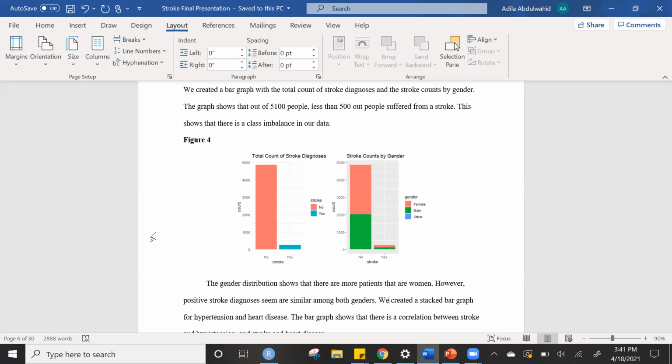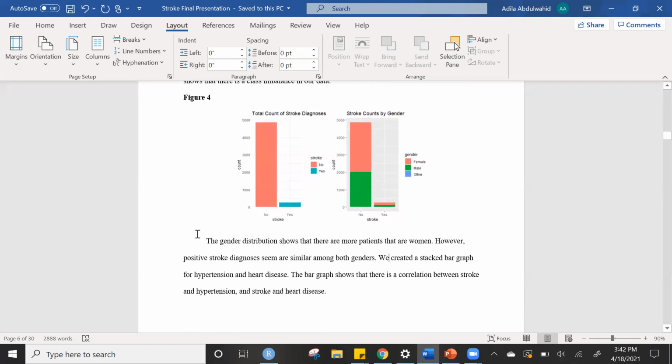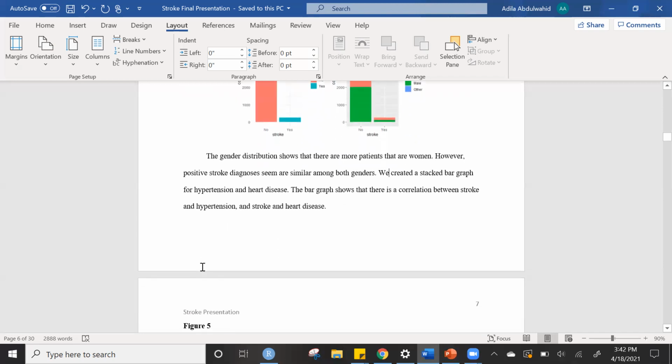There's no risk of polluting the data. However, when we look at the positively diagnosed cases, we do see that it's pretty much down the middle as far as who suffered from stroke and who didn't. It's pretty even.